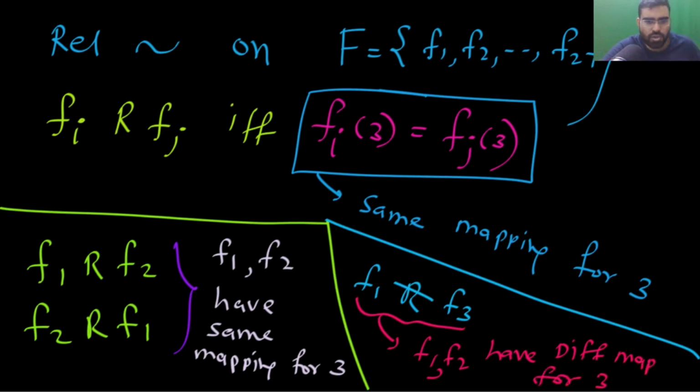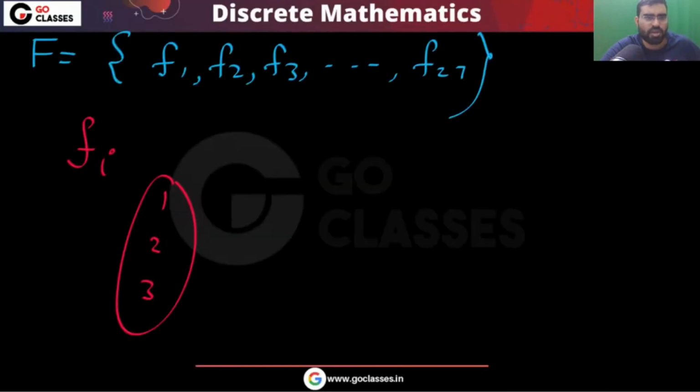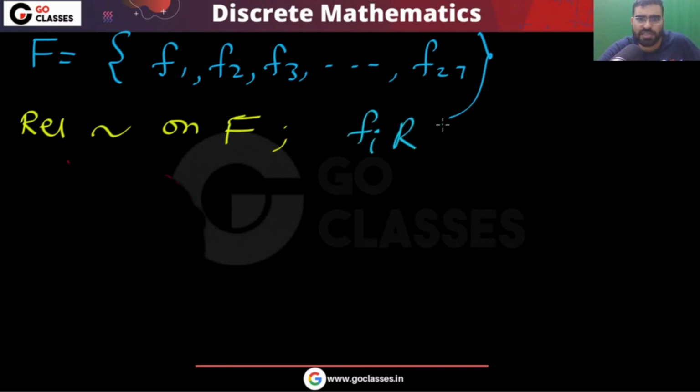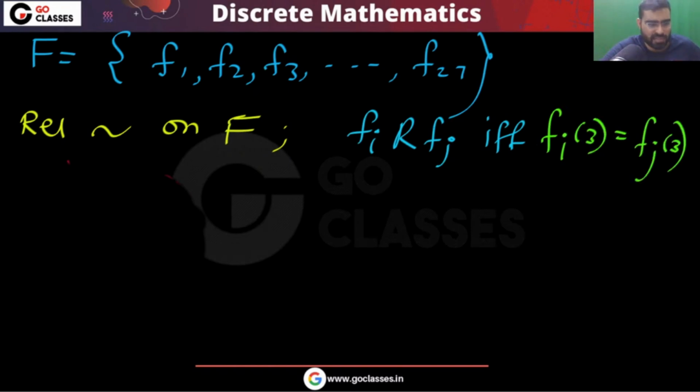Understood? Did you understand what the question is asking? So you have many functions, total 27 functions you have. Now you are defining a relation on this capital F, and you are saying that fi is related to fj if and only if they have the same mapping on 3. If and only if fi on 3 is the same mapping as fj on 3.